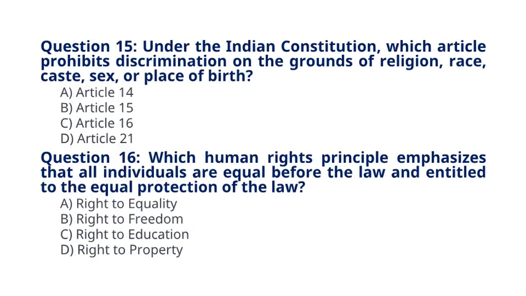Question 15. Under the Indian Constitution, which article prohibits discrimination on the grounds of religion, race, caste, sex, or place of birth? A. Article 14. B. Article 15. C. Article 16. D. Article 21. The correct answer to question 15 is option B. Article 15.